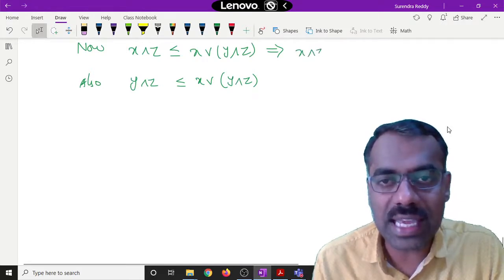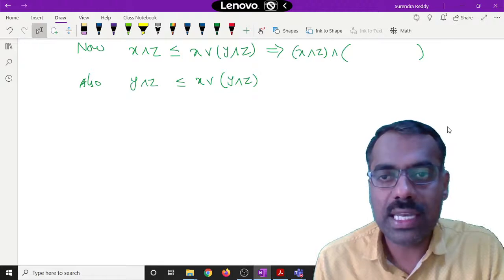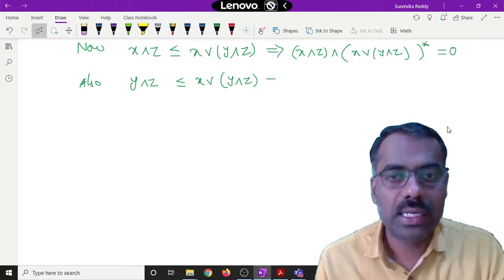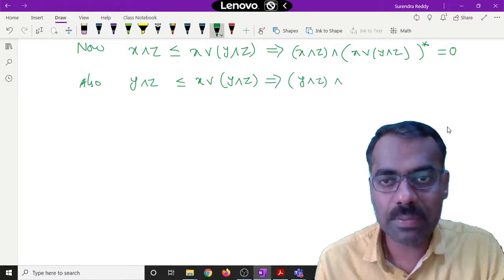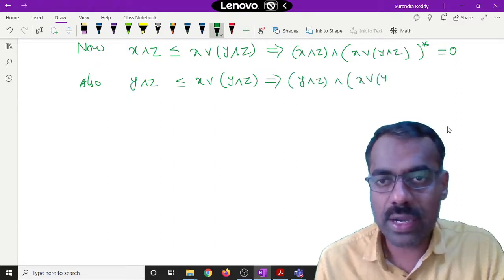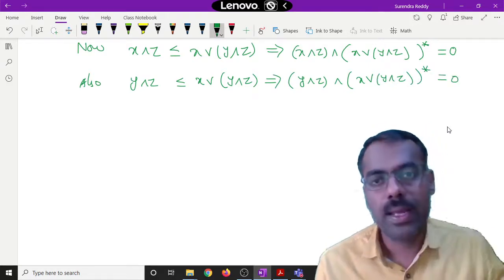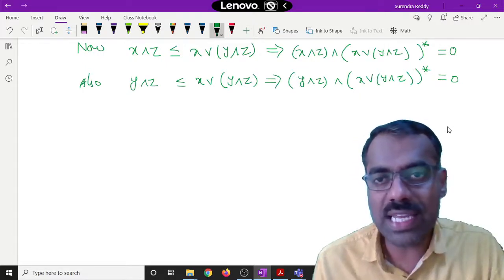X meet Z is your A, then X meet Z meet (X join (Y meet Z)) whole star is equal to 0. Is this clear? Similarly, you can write here (Y meet Z) meet (X join (Y meet Z)) whole star is 0. Is this clear? Now if you observe this one, this is just like you consider three elements.